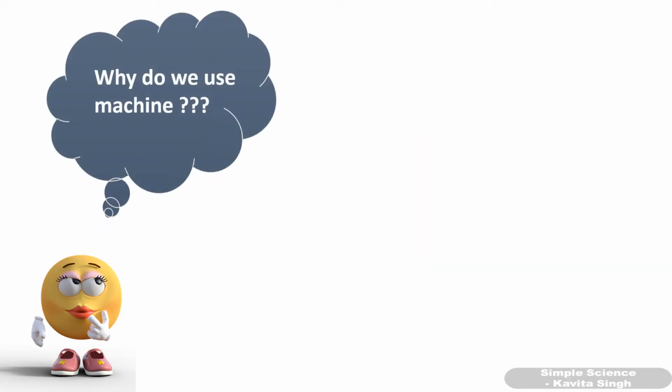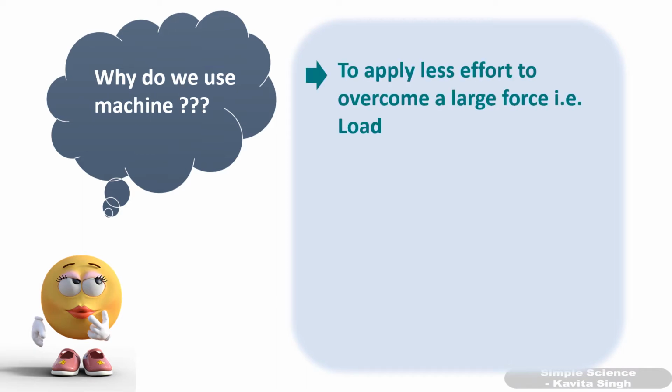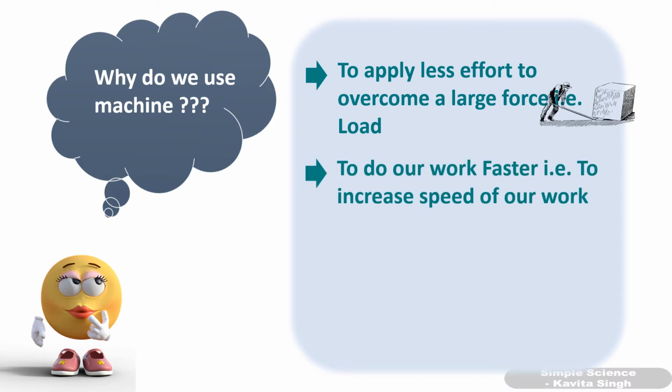Now you will think, why do we use machines? What is the function? What is the purpose of using a machine? Yes, of course, it is used to make our work easier. How? It can make our work easier by applying less effort. So it is used to apply less effort to overcome a large resistive force, called load. For example, if you have to lift a heavy box, this heavy cube, you can use a crowbar.